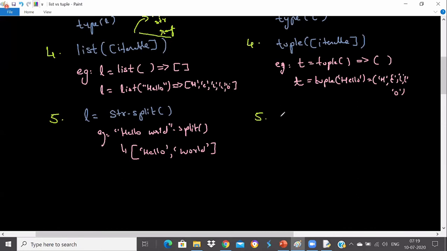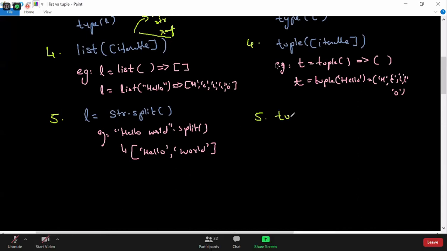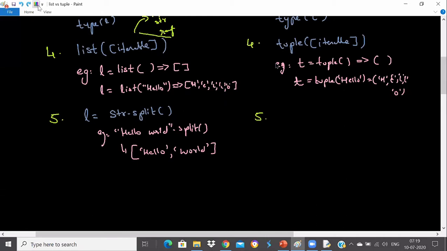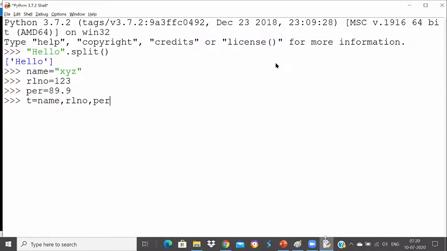So I'm going to talk about the next most important point from tuple, which is generally called tuple packing and unpacking. It's a very important concept, guys. Please listen to tuple packing and unpacking. Yeah, tuple is like a structure in C. No, not exactly, but okay, it looks like something. So this is called tuple packing, guys.